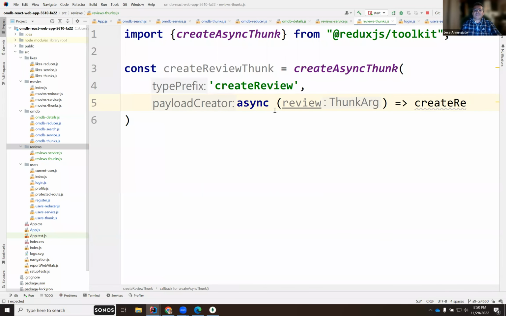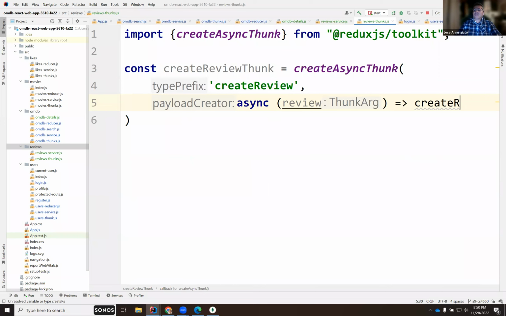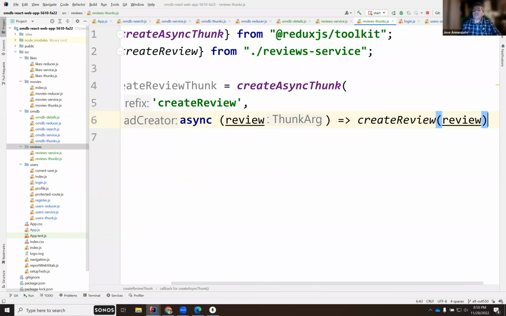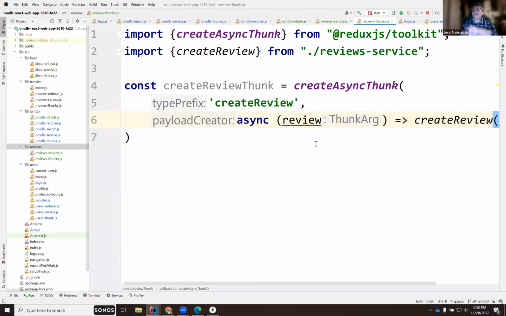Oh, I didn't export it, so we need to export this. So export createReview. There it is. I'm going to pass the review object, and whatever it returns is going to have to go into a reducer. And we don't have a reducer for reviews. So we need a reducer that has reviews. Okay, let's do that. Let's create a reducer for the reviews.